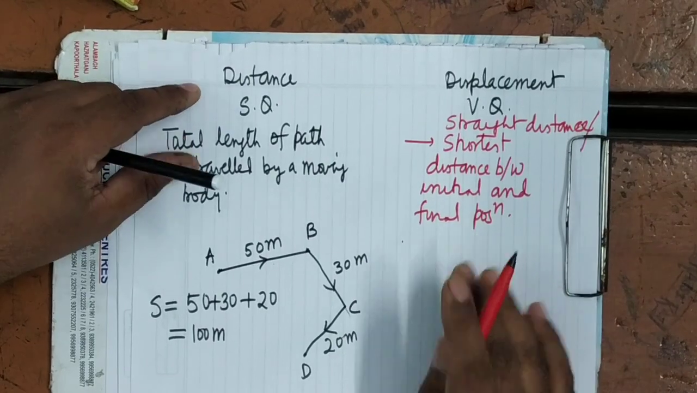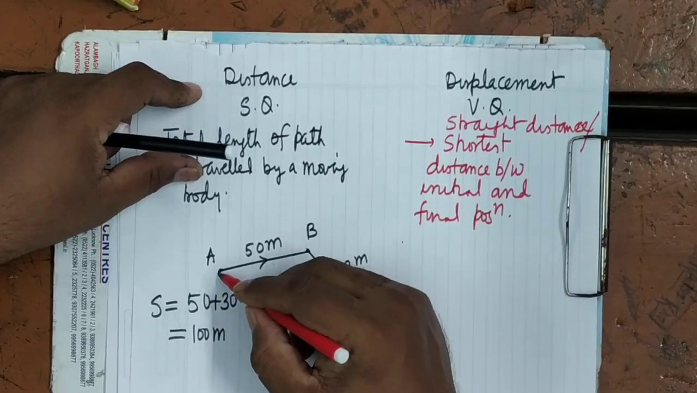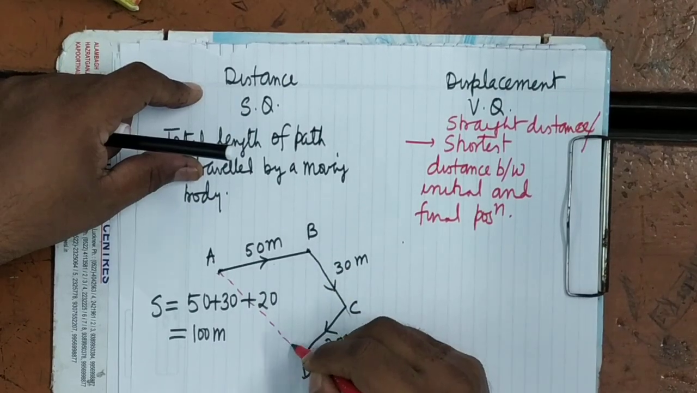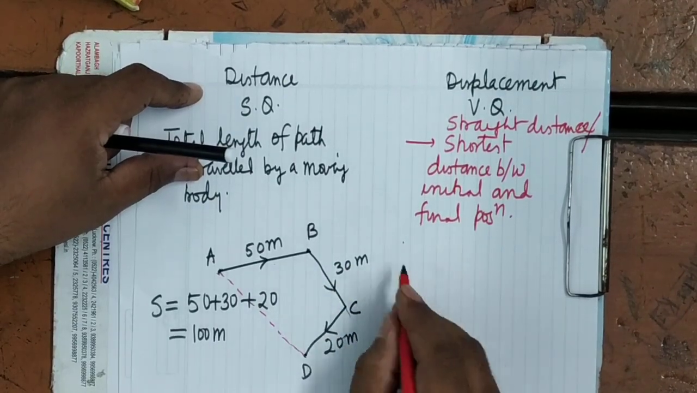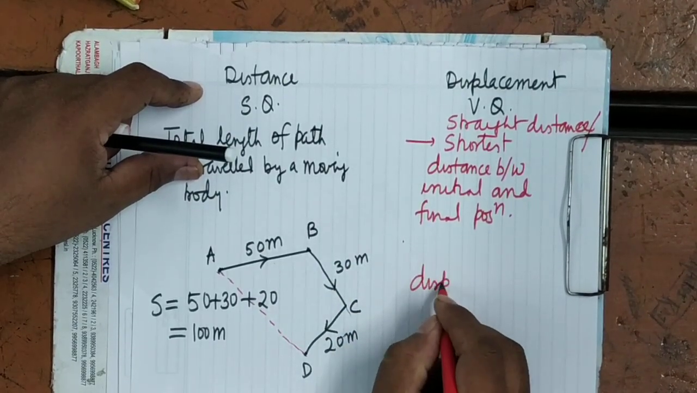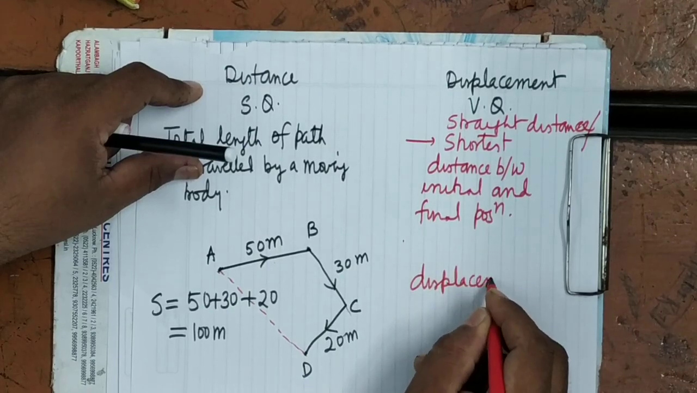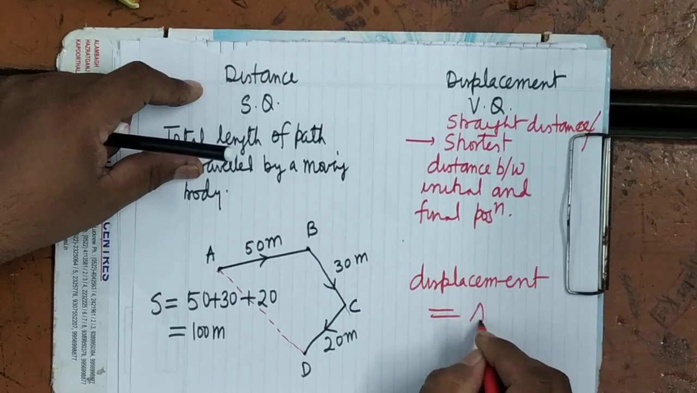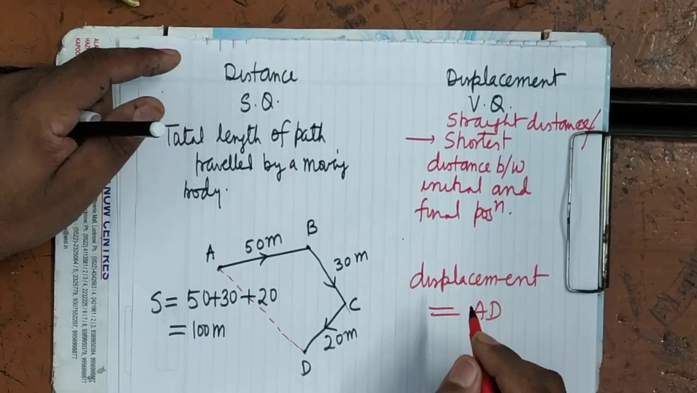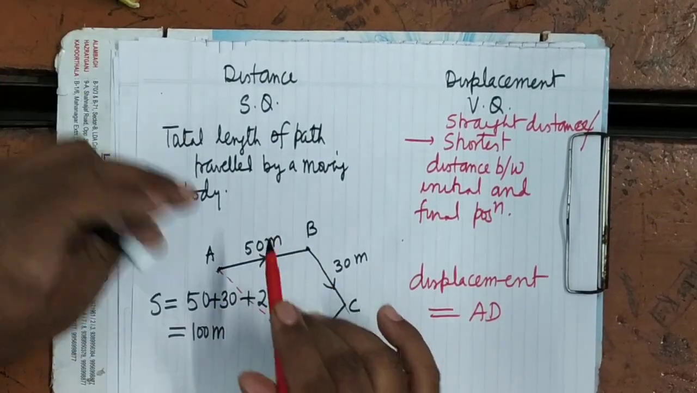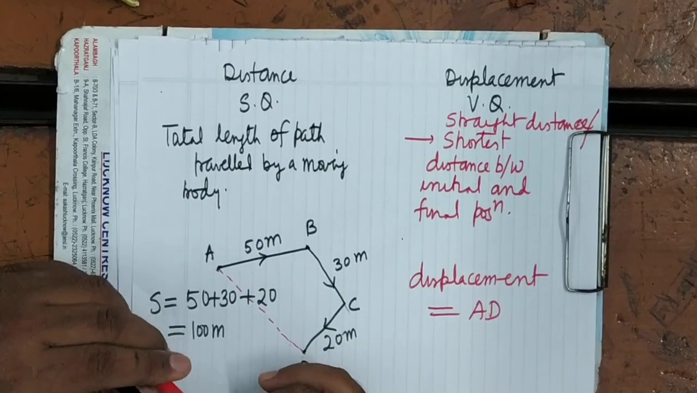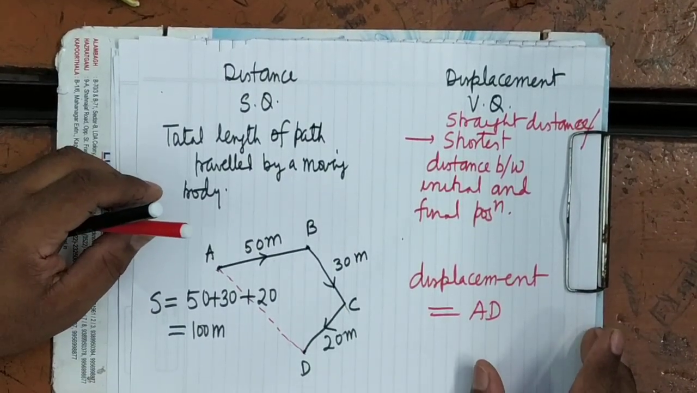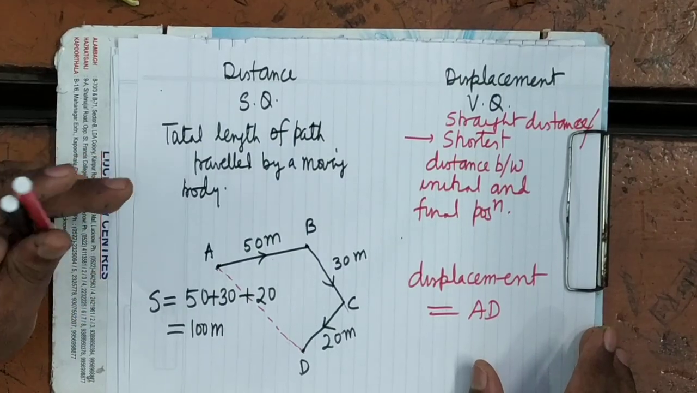It is clear. Means what will be the displacement here? Displacement will be from A to D. Displacement will be equal to AD. It is clear. So see here, distance is the total length of path travelled by a moving body, while the displacement is the shortest distance between initial and final position.